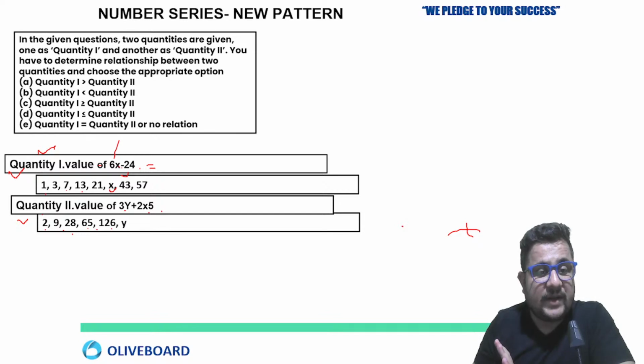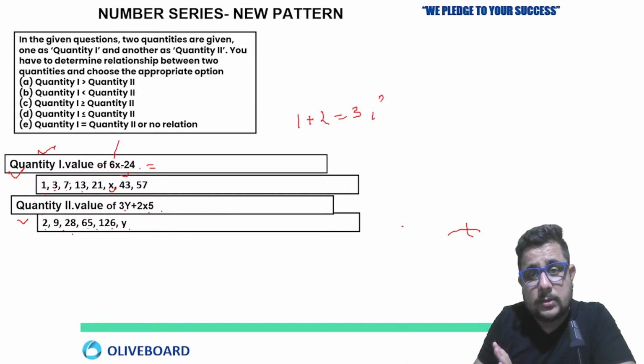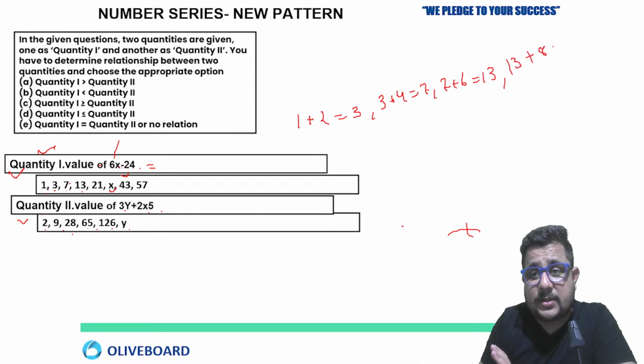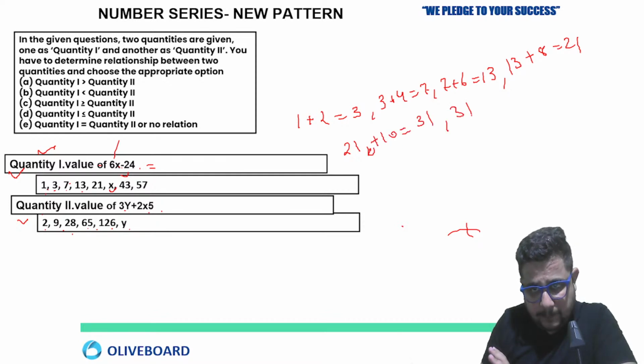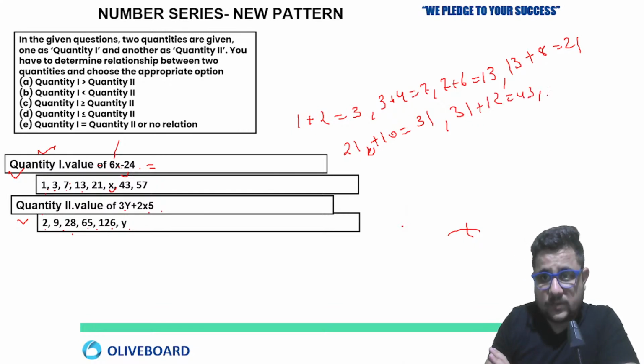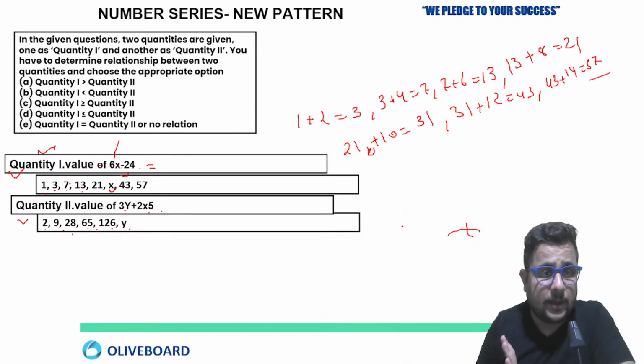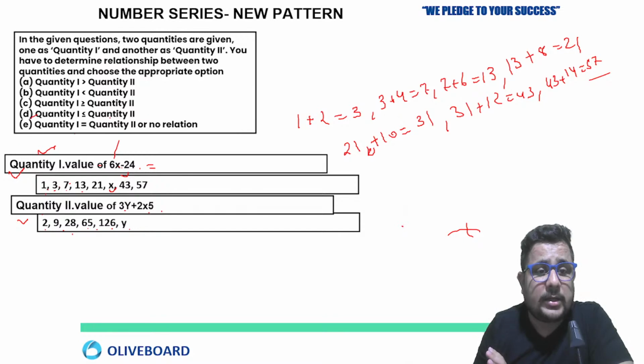2, 9, 28, 65, 126, y. So here see, 1 plus 2, 3, 3 plus 4, 7, 7 plus 6, 13, 13 plus 8, 21, 21 plus 10, 31, now 31 plus 12, 43, 43 plus 14, 57. Very simple series is given here. Only we are adding consecutive even numbers: plus 2, then plus 4, then plus 6.